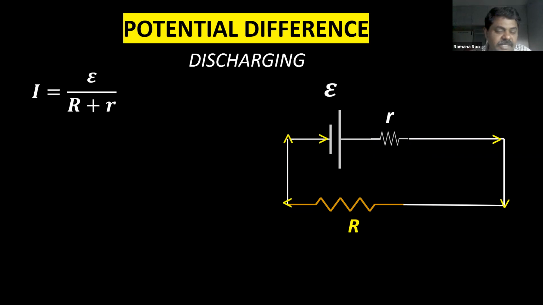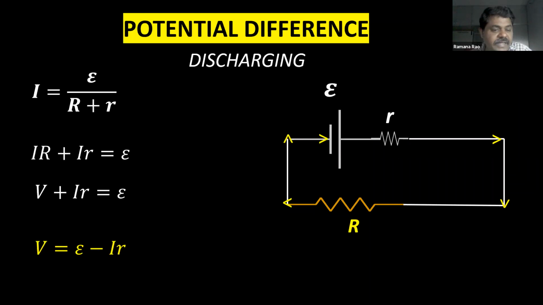The remaining is all mathematics. Simplification: IR plus Ir is equal to epsilon. Epsilon is EMF here. And as you know, I into R is the potential difference. We learned the potential difference plus Ir is equal to EMF, and V is equal to EMF minus Ir.